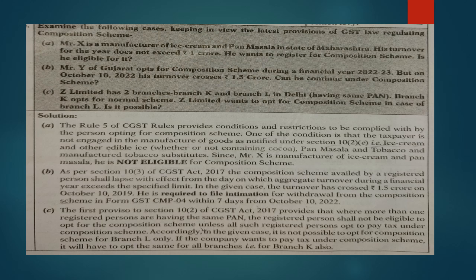Branch L cannot opt for the composition scheme and Branch K cannot opt for the normal scheme if they want to go together. They will have to opt for the same scheme.